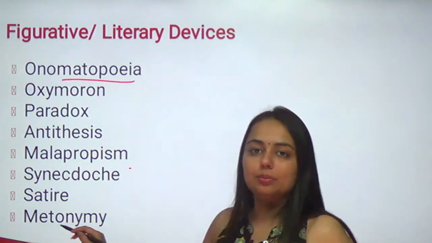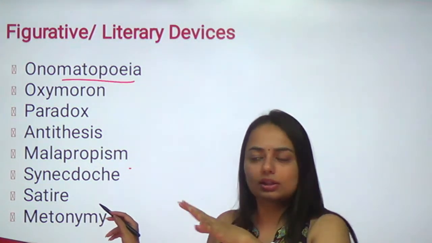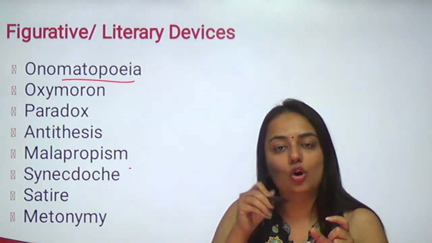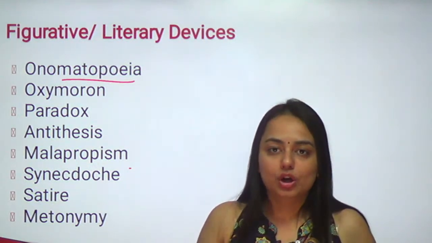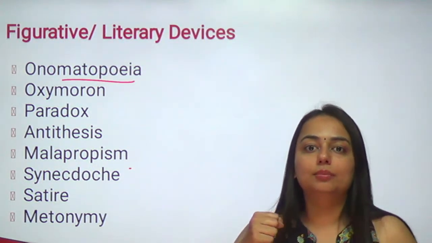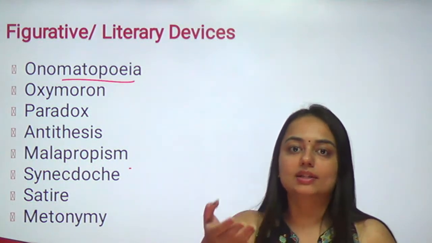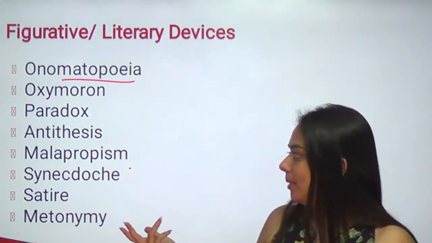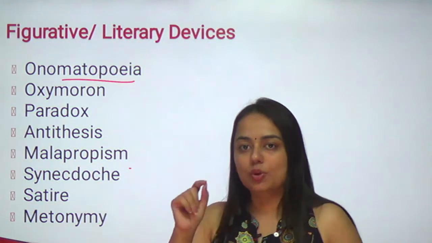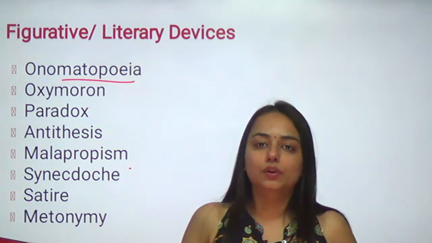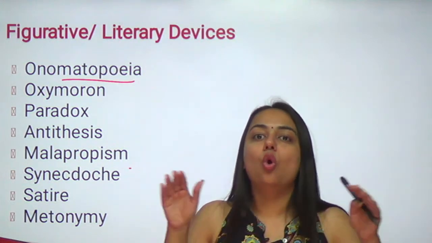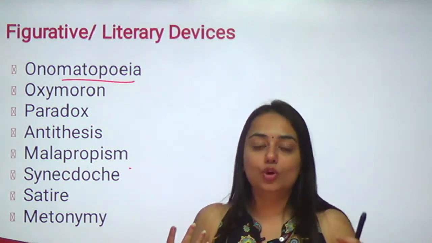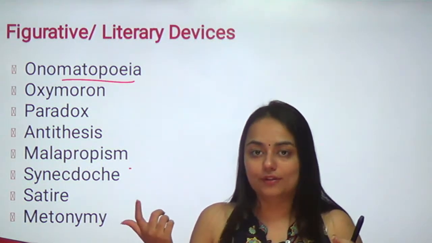In metonymy, it can be anything, any word associated to that thing. But in synecdoche, the word that you are using will be a part of that thing that you are referring to. For example, asking for the hand in marriage. Rather than asking for the whole body, you say I asked for her hand, right? So it means you asked her for the marriage or him for the marriage. So in synecdoche, the word that the poet will use will be a part of the whole. For example, wave for the whole ocean. So it is going to be part of the whole that we want to refer to indirectly.